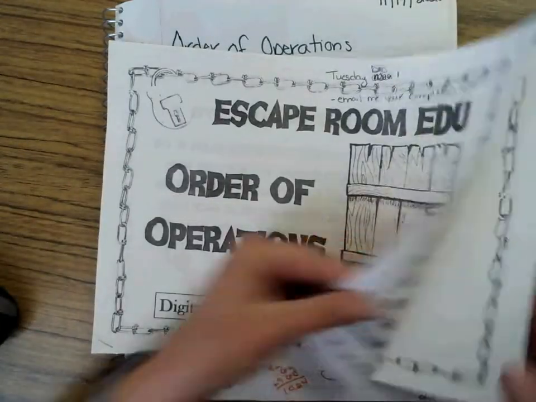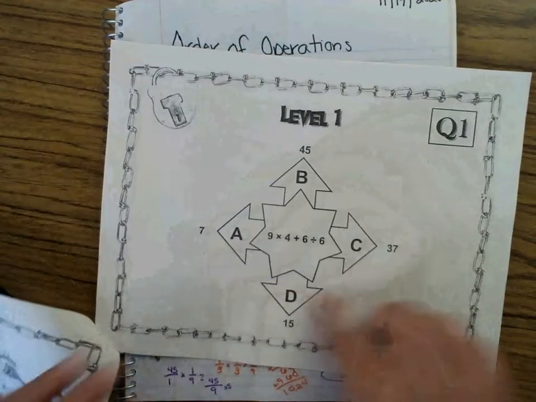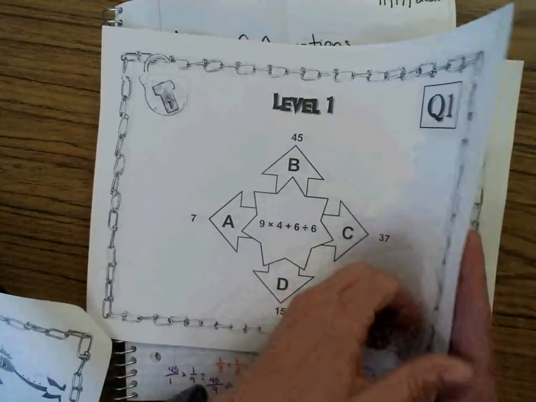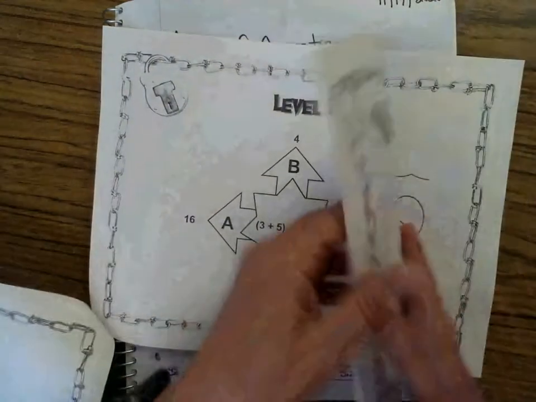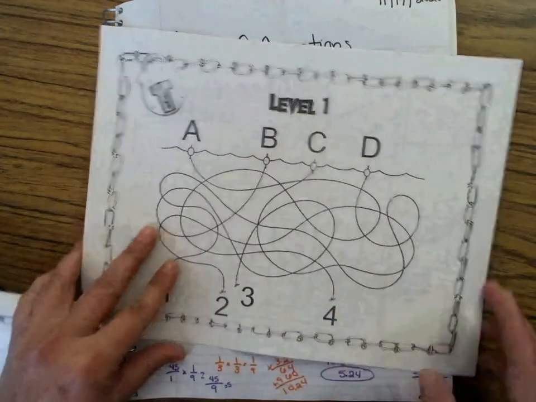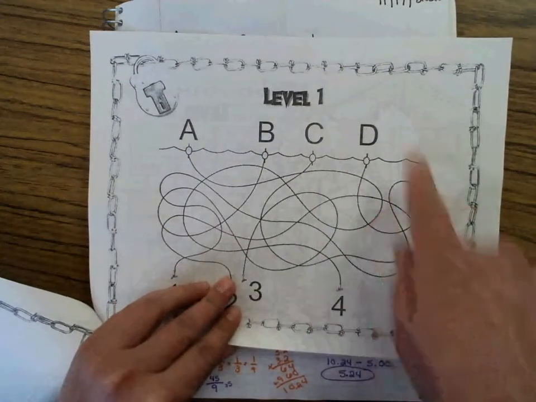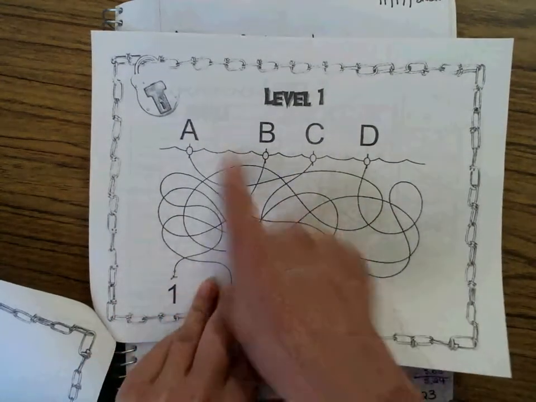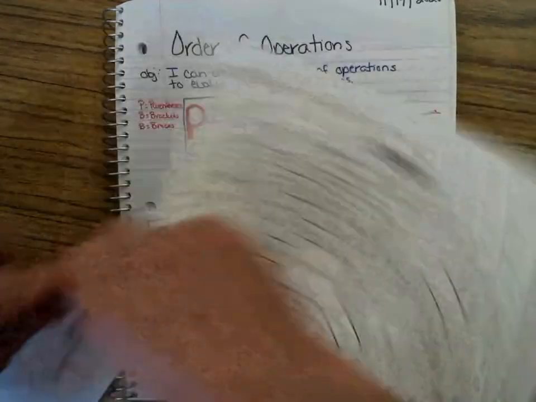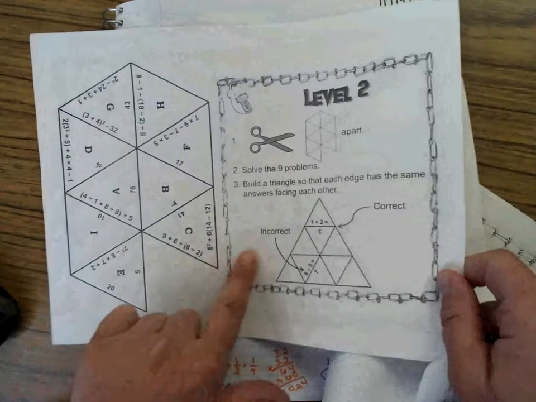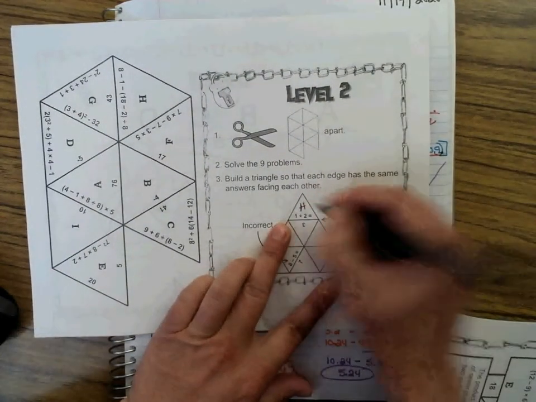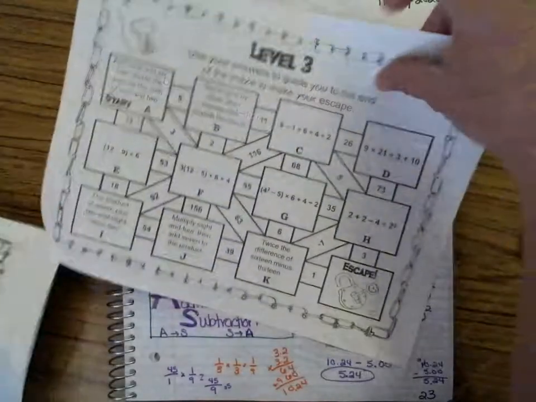So you guys know how to do this escape room. Remember, you have the letters. So you solve this by order of operations. You get your answer A, B, C, or D. You have 4 levels of that, or 4 questions of that level, and then you have to attach your A to your number and so on and so forth. A is just that. Remember, then you have to tear this one out, cut it out. All your letters have to be right side up. Remember, right side up. Okay.